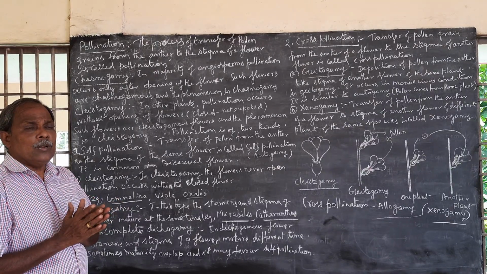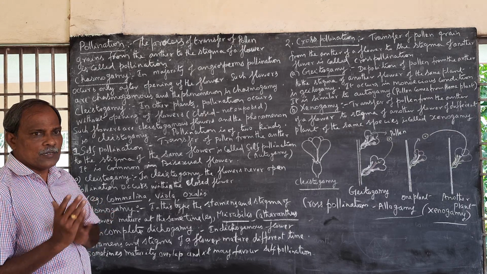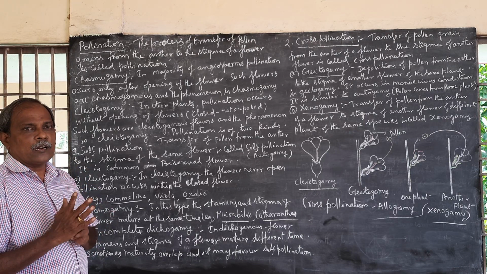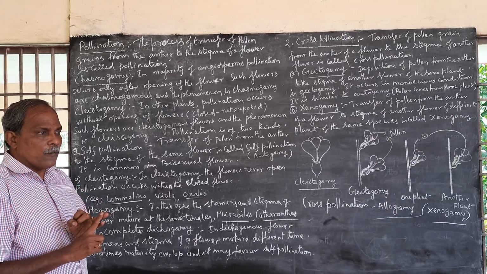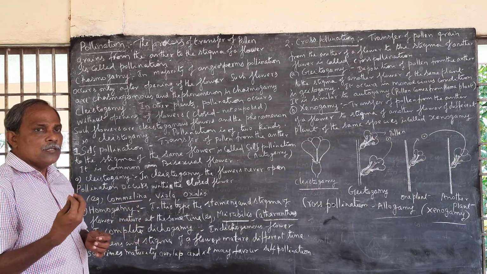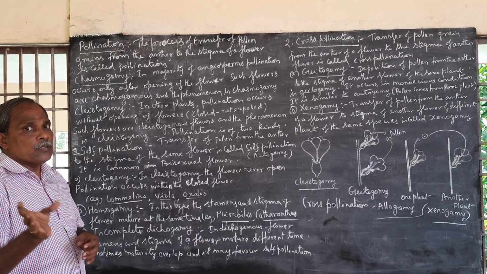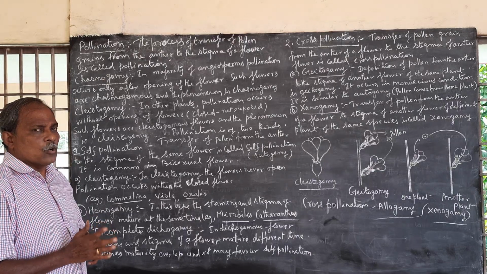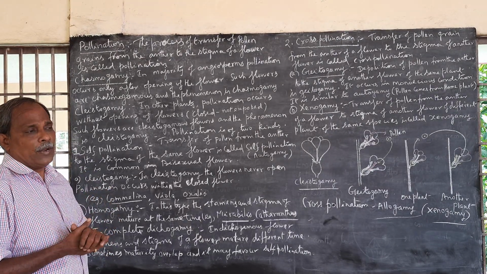Pollination is a prerequisite for fertilization. Before fertilization, pollination must occur. Otherwise, there won't be fruit formation or seed formation. If there are no seeds, plants cannot produce their young ones. So it will lead to disappearance of a particular species. That's why pollination is very important to plants.